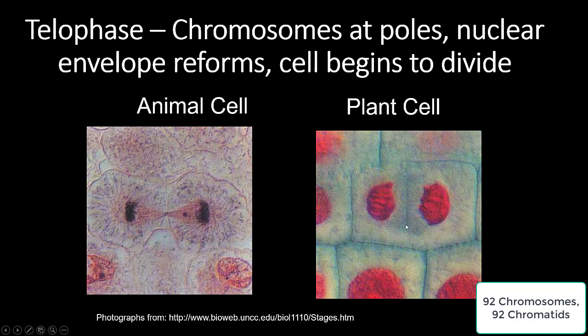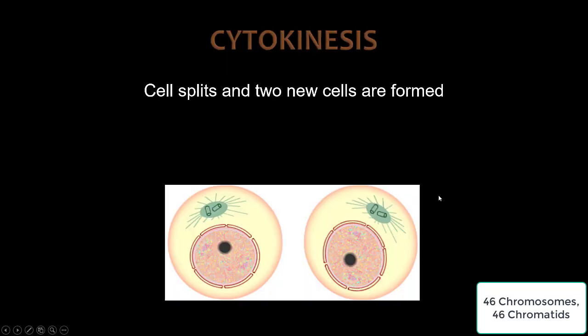So the same thing in this plant cell. Here's that cell division that begins to occur. And if you notice our chromosomes, they start to become less tightly packed or start to separate. And then our last step is cytokinesis. So the cell splits completely and two new cells are formed. So if you notice, the cell has completely split. They're no longer attached to each other. The nuclear envelope is reformed around the chromosomes, and we have two new cells.